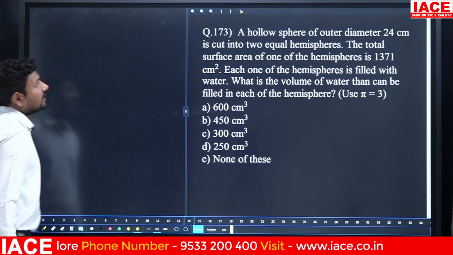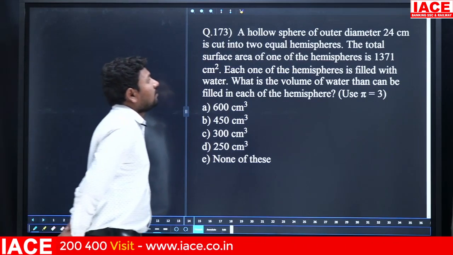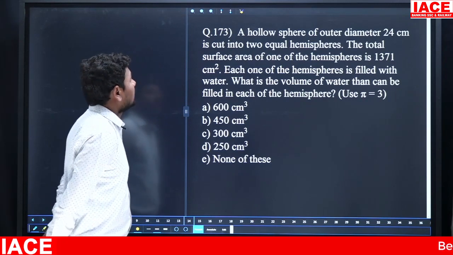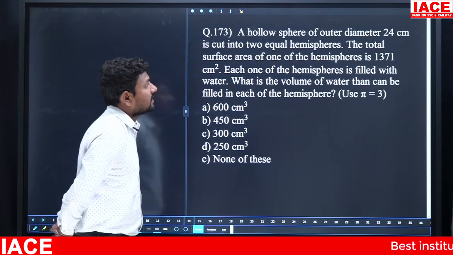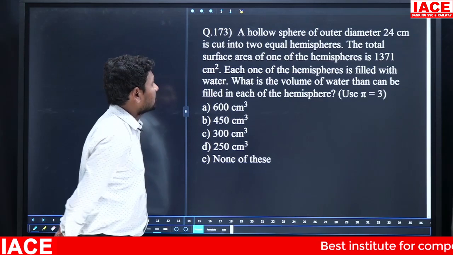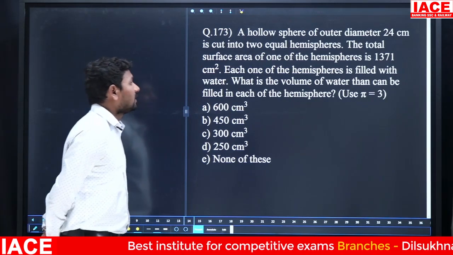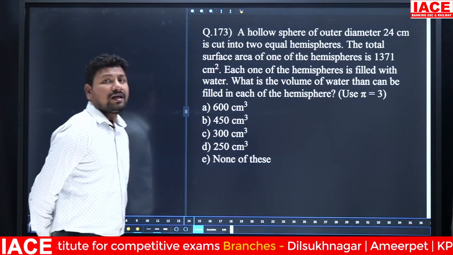Next. A hollow sphere of outer diameter 24 cm is cut into 2 equal hemispheres. The total surface area of one of the hemispheres is 1371 cm square. Each one of the hemispheres is filled with water. What is the volume of the water that can be filled in each of the hemispheres?